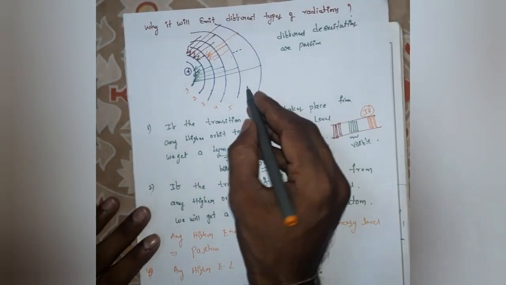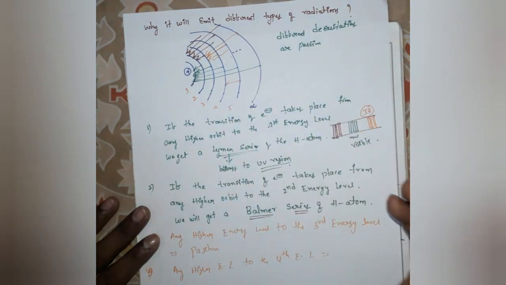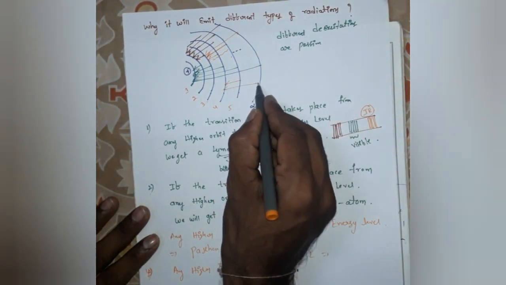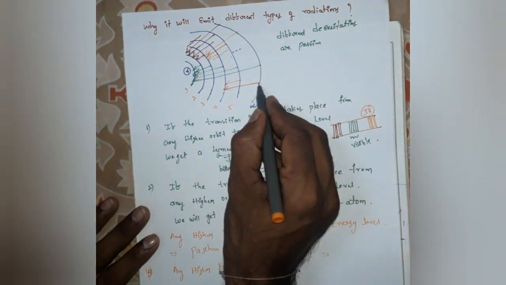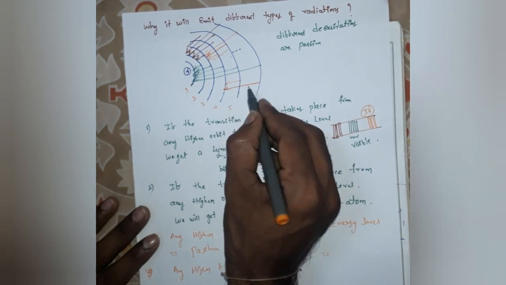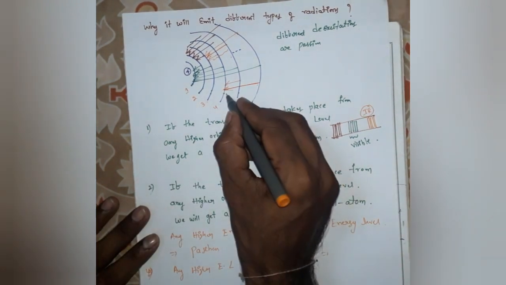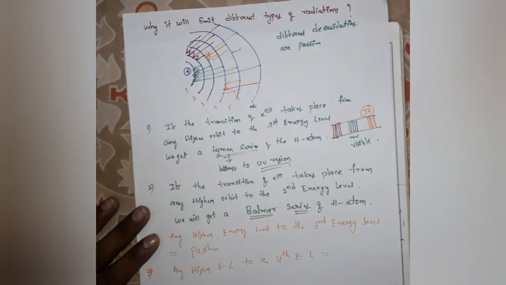During the process of de-excitation, that means during the jumping from a higher energy level to the fourth energy level, some energy is released in the form of radiation.